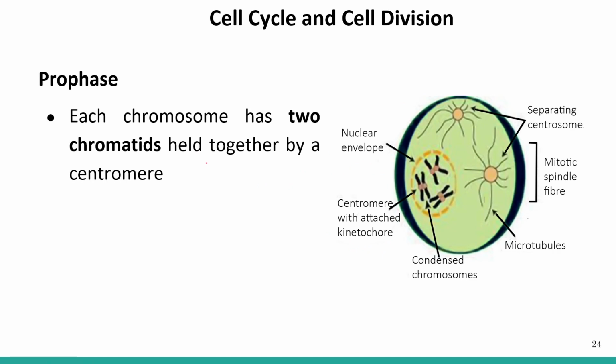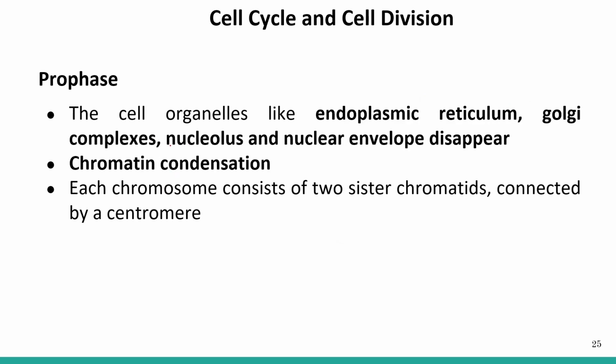Another thing happening in prophase, as I've already told you, is that each chromosome has two chromatids held together by a centromere. The cell organelles like endoplasmic reticulum, Golgi bodies, nucleolus and the nuclear envelope start disappearing during prophase. Condensation of chromatin is visible, and each chromosome consists of two sister chromatids connected by a centromere.